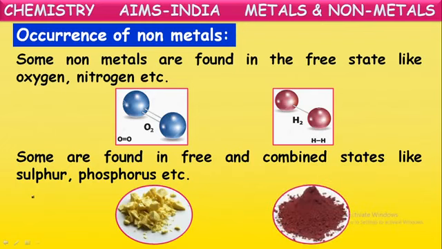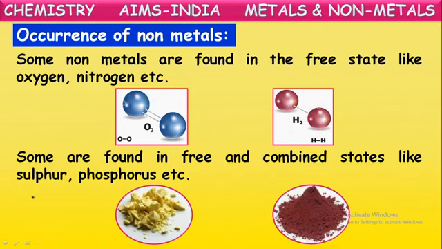If we take phosphorus also, it exists in the free form as well as in the combined state along with metals, in the form of metal phosphates. Just like the metals, non-metals are also available in two states: one in the free state and the other in the combined state. Some examples of non-metallic elements existing in the free state are gaseous elements like hydrogen, oxygen, nitrogen. These elements exist in the free state.